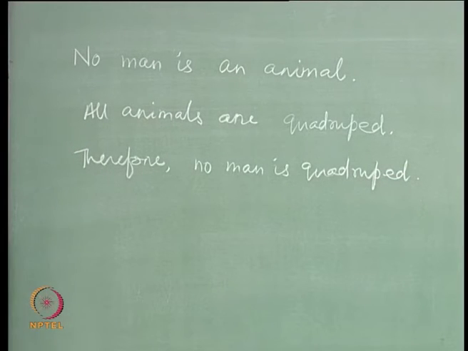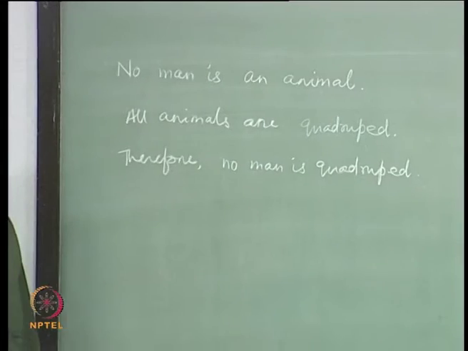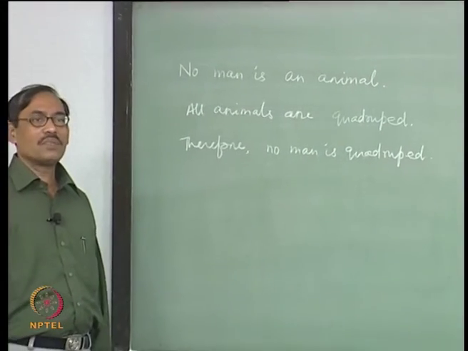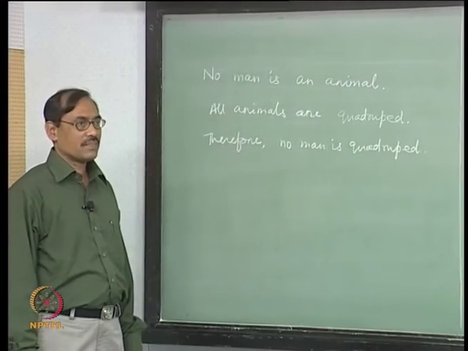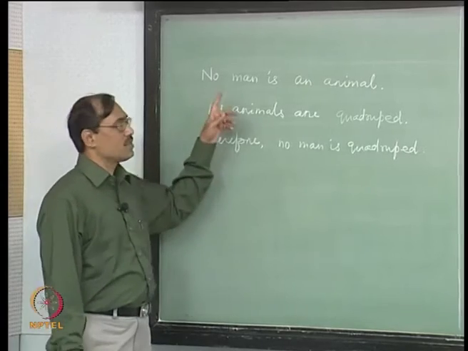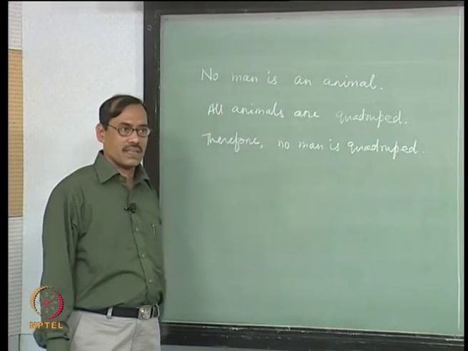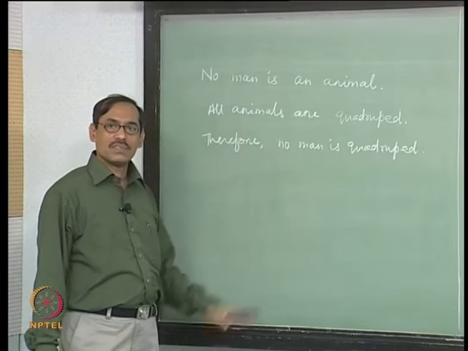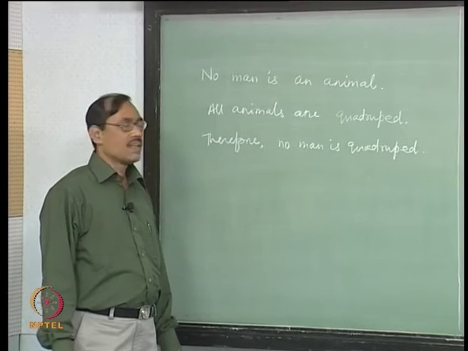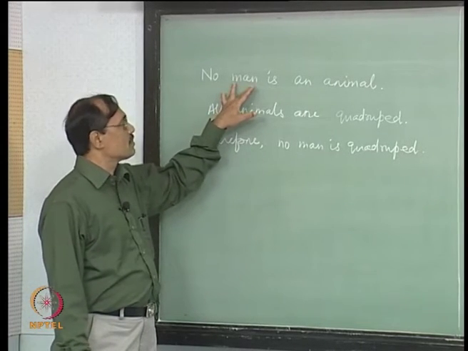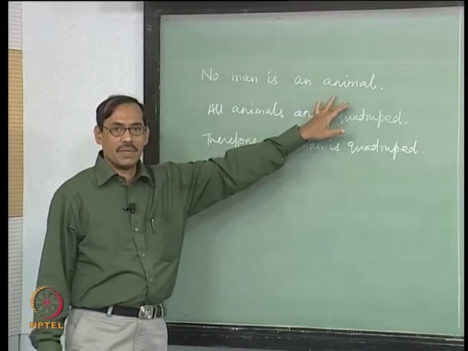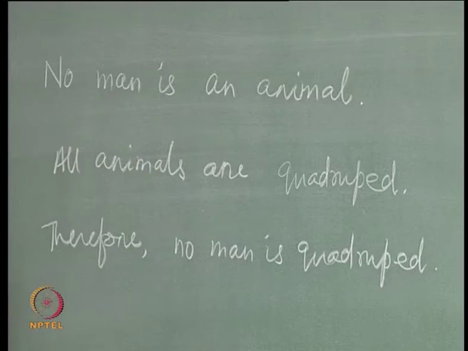Okay, let us start symbolization of this argument. We are not concerned now whether the argument is true or false, whether it is a valid consequence or not. Let us see how symbolization goes. First, we identify the predicates and the connectives. There are no connectives used here. The first one is something is a man, something is an animal, so you need 2 predicates there.